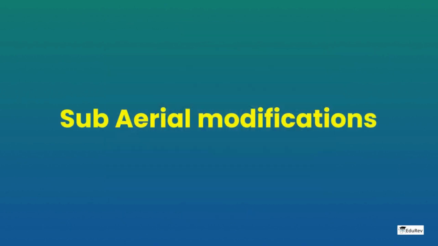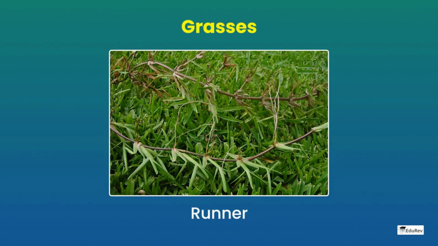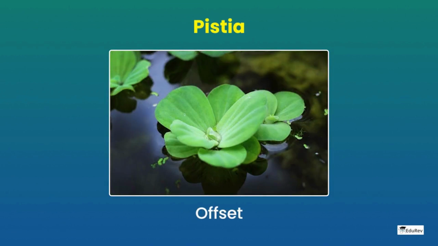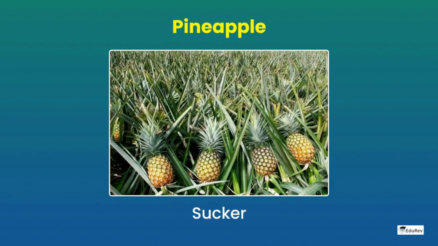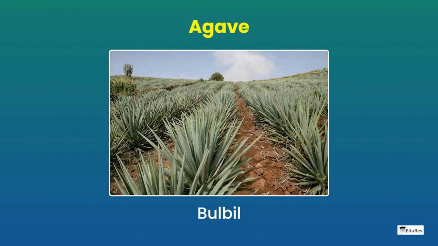Or we can also have sub-aerial modifications such as runner in oxalis and grasses, an offset in Eichhornia and pistia, a stolon in mint and jasmine, a sucker in pineapple, chrysanthemum, banana and mint, or a bulbil, which is a fleshy bud as in agave.